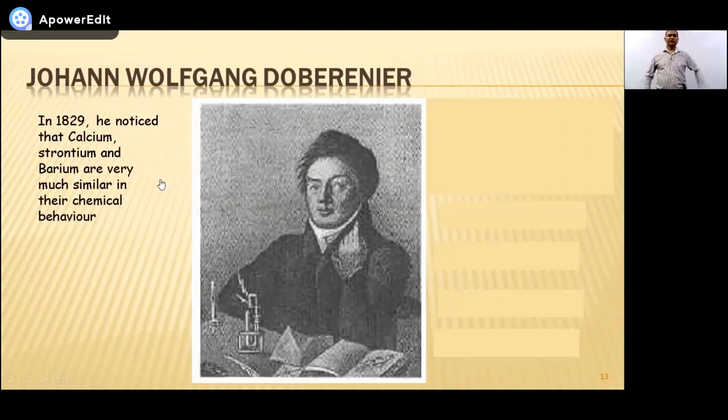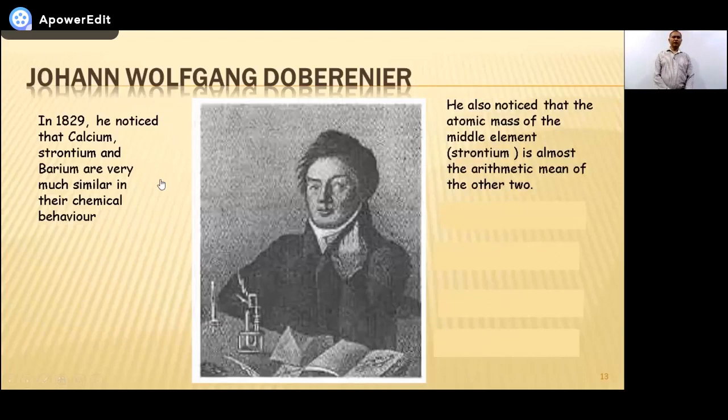So it's written there, as you can see, that in 1829 he noticed that calcium, strontium, and barium are very much similar to one another. This is one point. What else did he observe? He observed that if he considers the atomic masses. What is the atomic mass of calcium? 40.